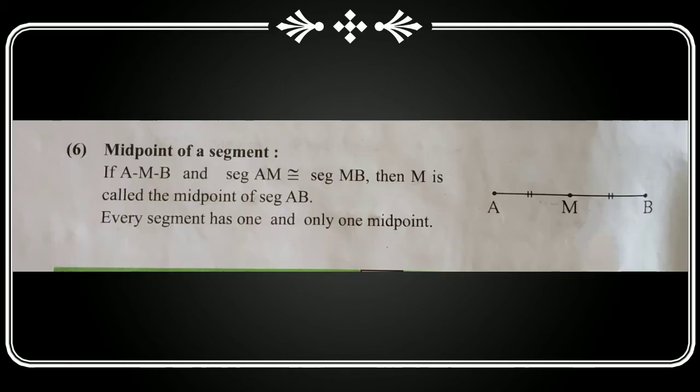Midpoint of a segment. If M is in between A and B and the segment AM congruent segment MB, then M is called the midpoint of segment AB. Every segment has one and only one midpoint. इसी शेजारी फिगर मध्ये M हा AB सेगमेंटचा मिड पॉइंट आहे.